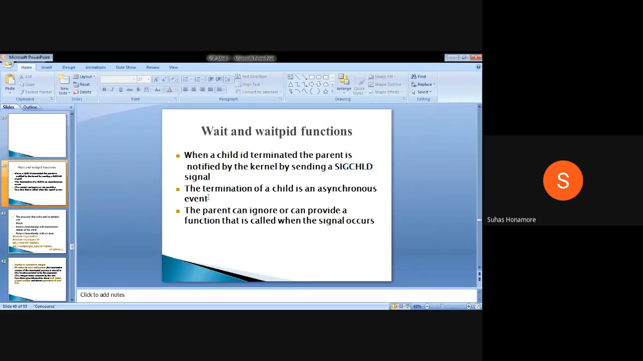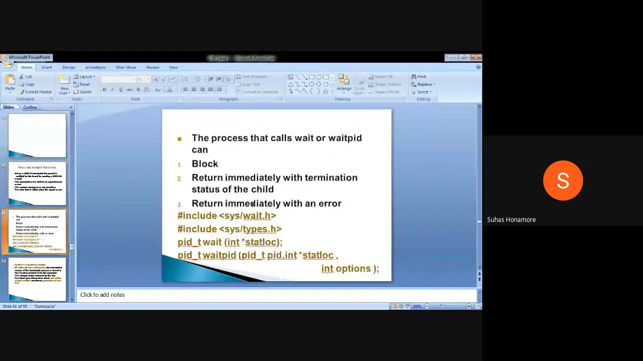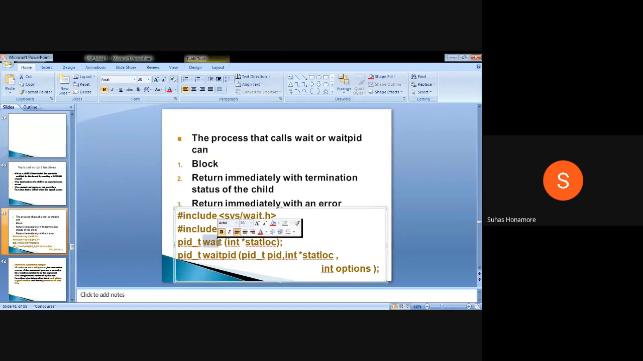The parent can intentionally check whether the child is terminated or not by using these two calls, wait and waitpid. Using these, the parent will check the child's status, whether it is running or terminated, and depending on that it may perform some task. Here, if in the parent code you call the wait function, what will happen is that the parent will block itself.